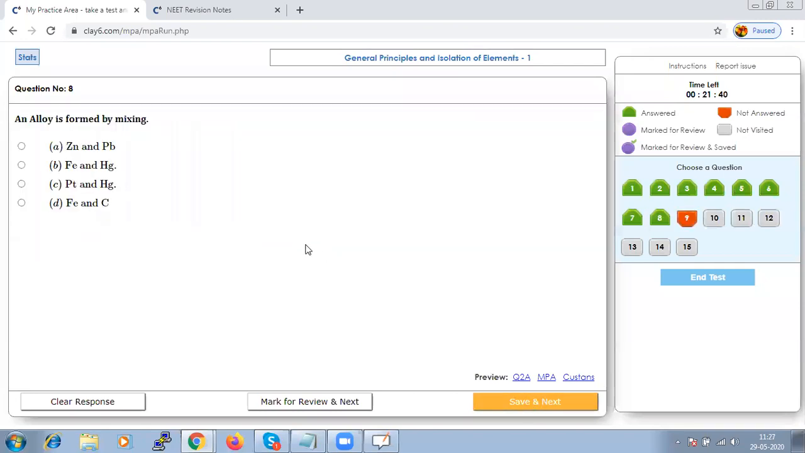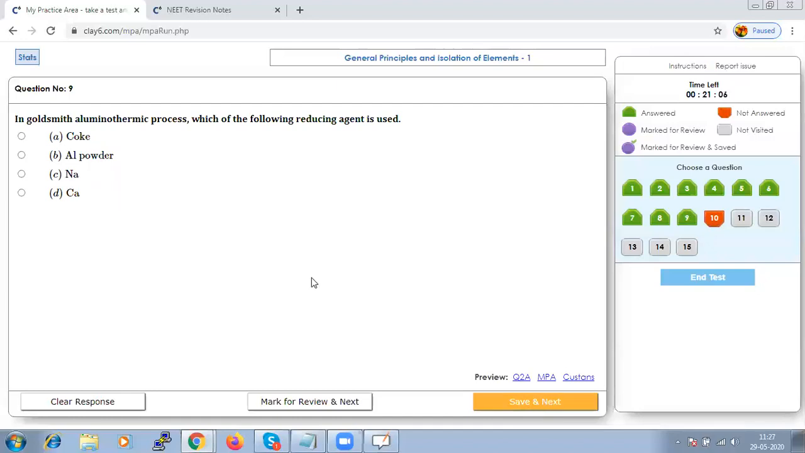An alloy is formed by mixing. There are different types of alloy, but here we can say that iron and carbon form an alloy called cementite, and the formula is Fe3C. It is actually a hard and brittle material, and of course it is very important in the process of metallurgy. Hence we can say option D is right.